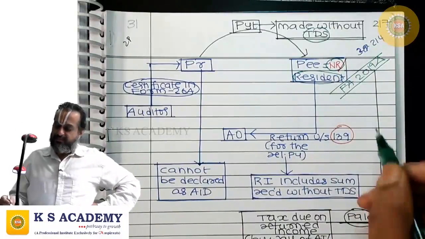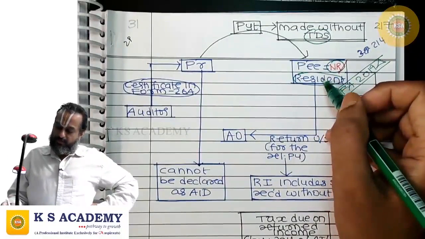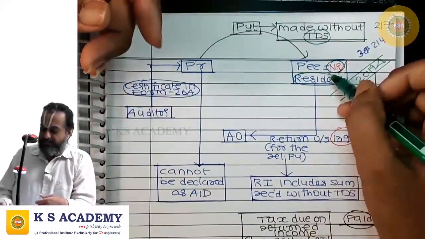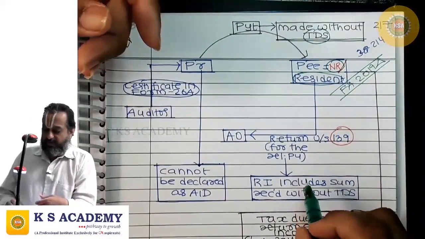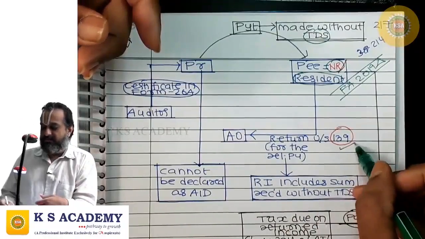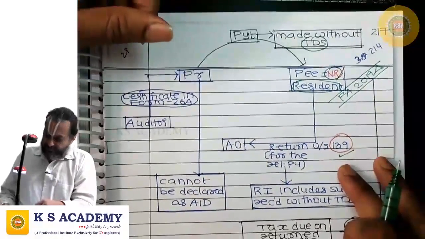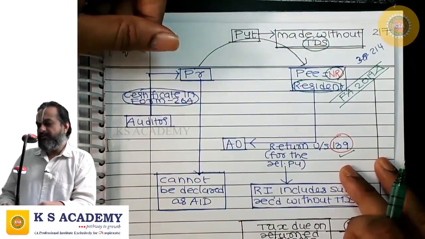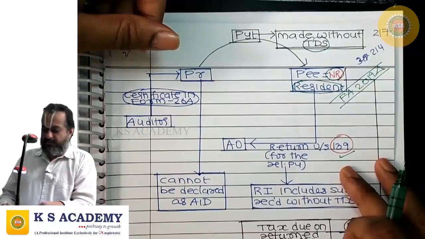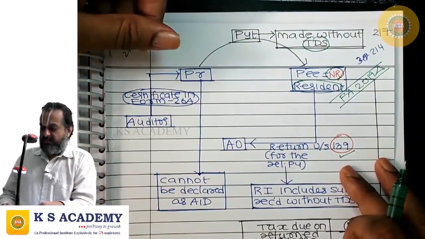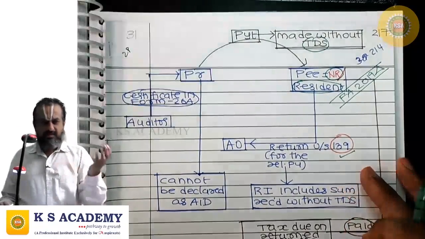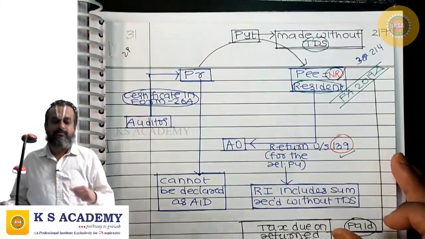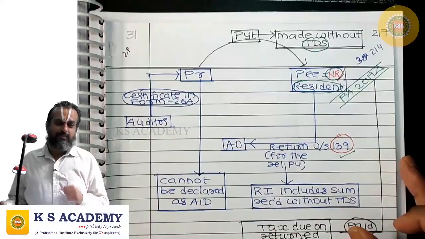What condition? For the relevant assessment year, the payee has filed return under 139 for the assessment year relevant to the previous year to which the sum received without TDS pertains.